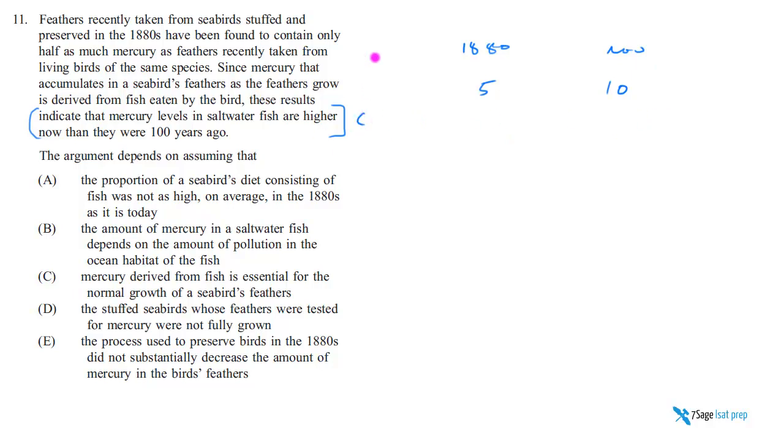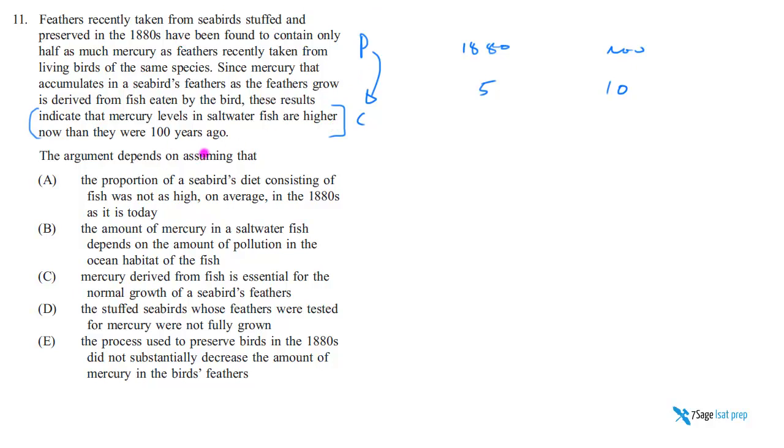Well, I don't know. See, this is a classic premise conclusion. This is a classic phenomenon hypothesis type of setup. So we call it premise conclusion. You can also think of it as phenomenon hypothesis. We observe these things: a bird stuffed from the 1800s, 5 units of mercury, now 10 units of mercury. We know that this is where mercury comes from, and then from this set of phenomena, we try to provide an explanation, a hypothesis, and our explanation is that the fish now just have more mercury in their systems than they did 100 years ago. Now that is a plausible hypothesis. It's a hypothesis that's consistent with all the information we have, with the phenomenon, but it's not the only hypothesis.